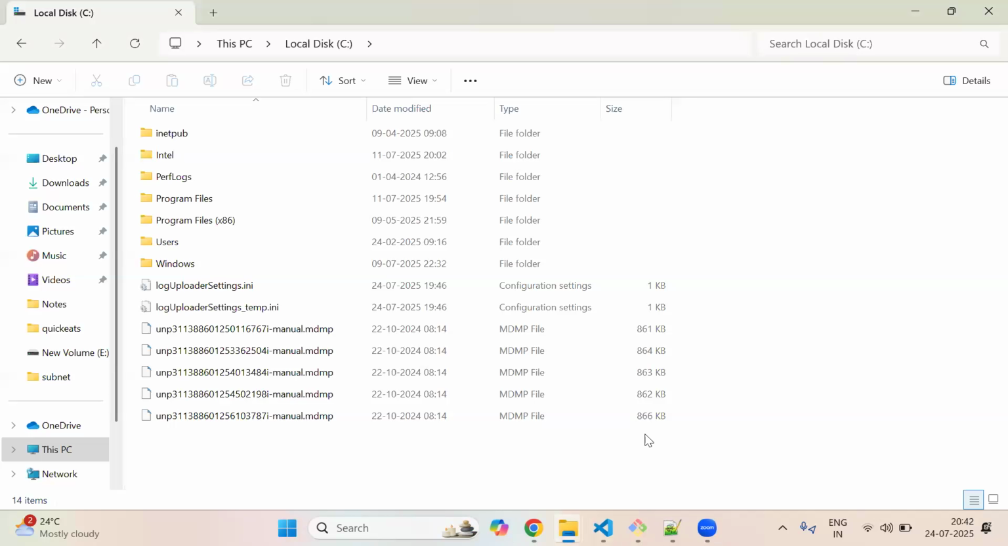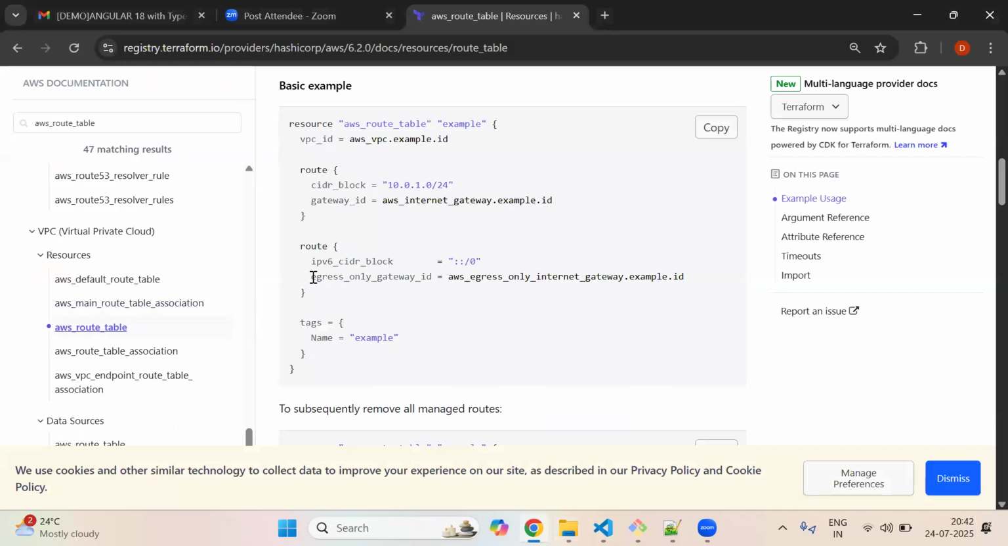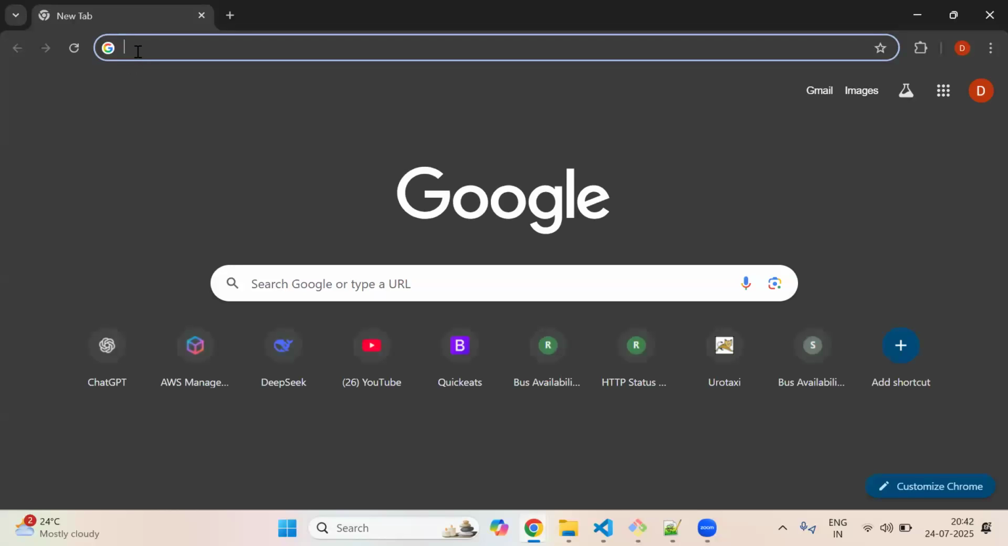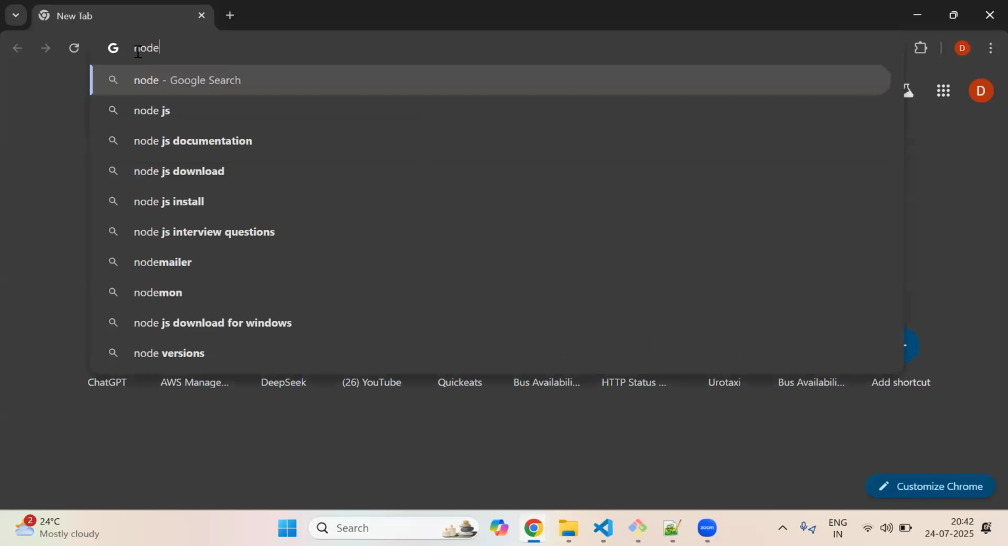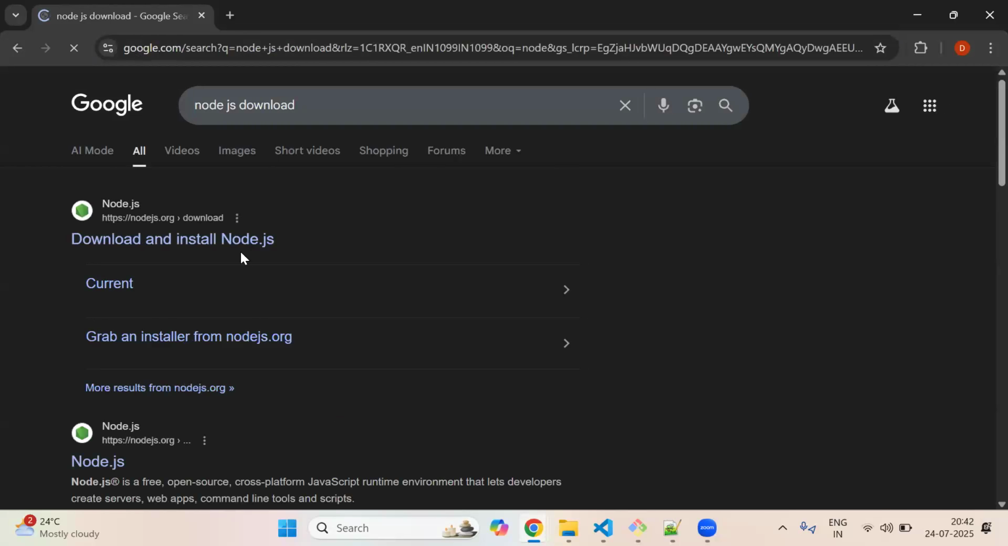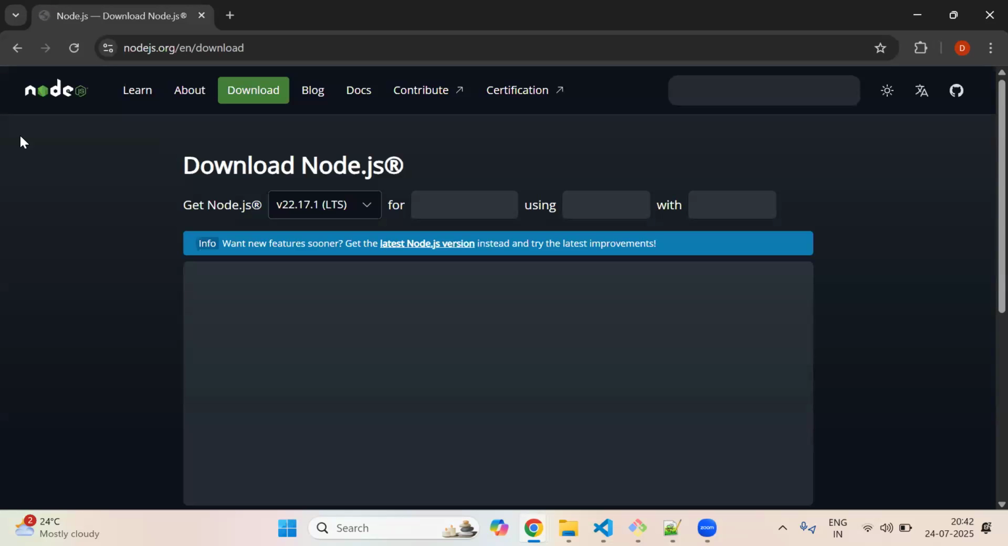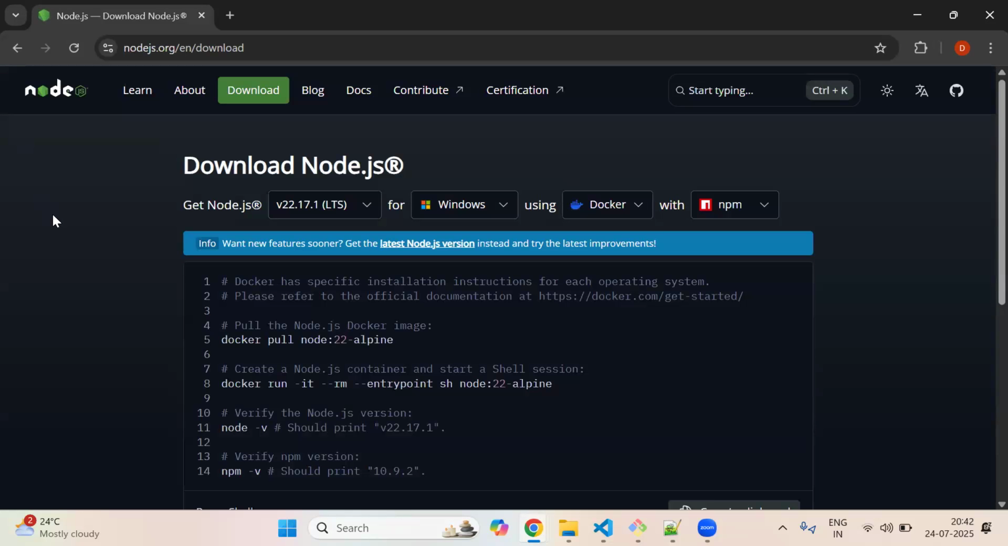Right. Now go to Google Chrome. Type there google.com. Type Node.js download and press enter. Now open that. Without telling, don't press enter. Okay, right. Now click there. Yeah, this is correct only.